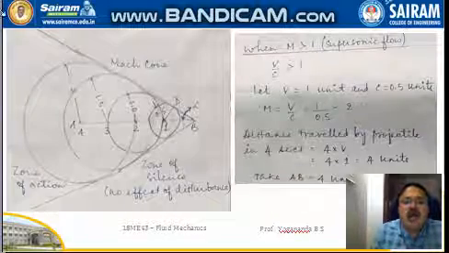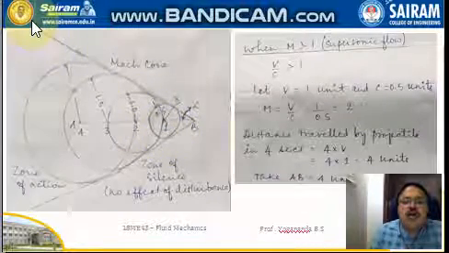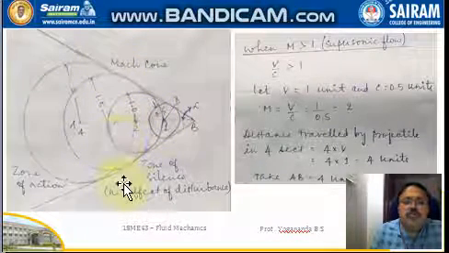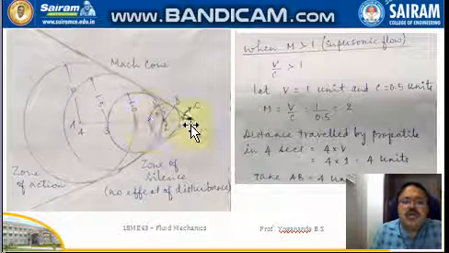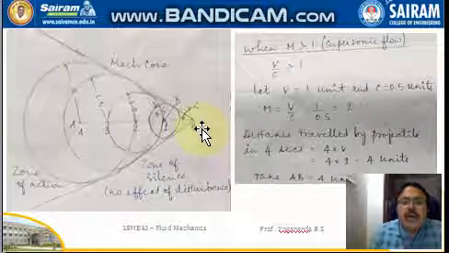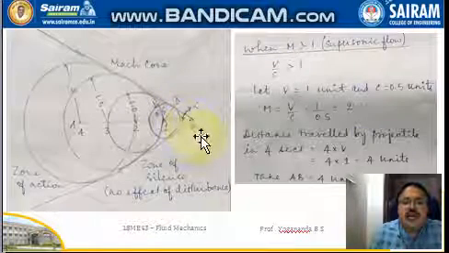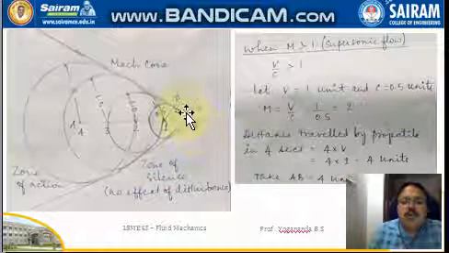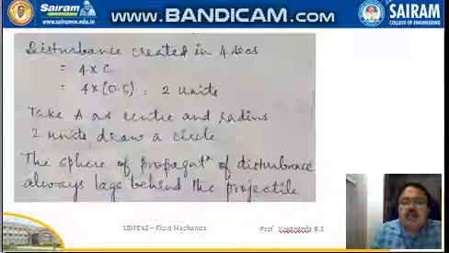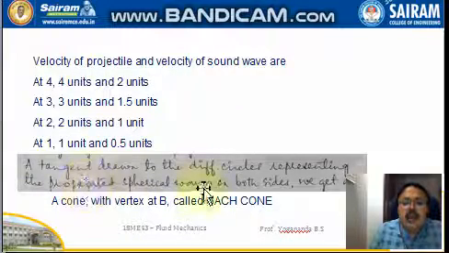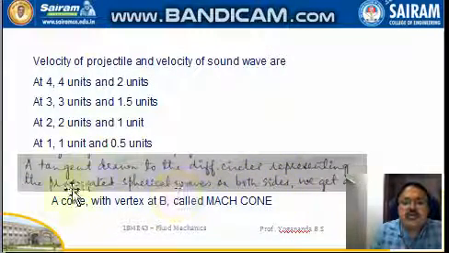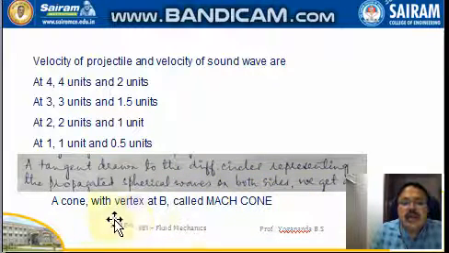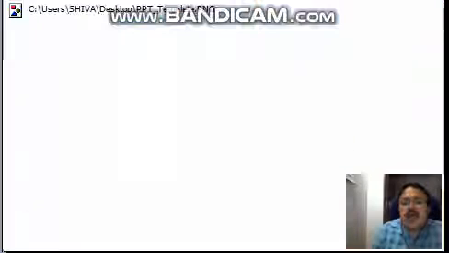Similarly, the other 3 points are given. So now you have 4 different circles. If I draw tangents to these 4 circles on both sides, the 2 lines drawn as tangents meet at this end point, which is the destination point, forming a cone here. The cone formed with the vertex B is called the Mach cone. A tangent drawn to the different circles representing the propagated spherical waves on both sides gives a cone with the vertex at B, called the Mach cone.